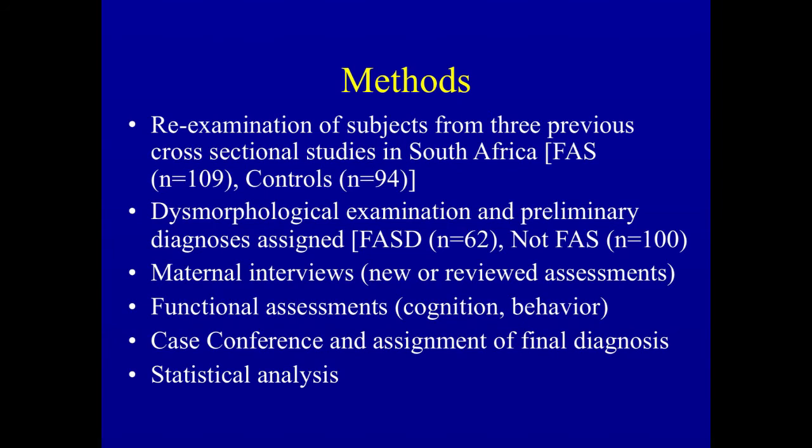In the older patients, we've done functional assessments such as cognition and behavior and so forth. And then we have come together to amass all of our data, to analyze our data, and then develop statistical analysis in terms of those matters which were salient in terms of recognizing the condition in older adults.